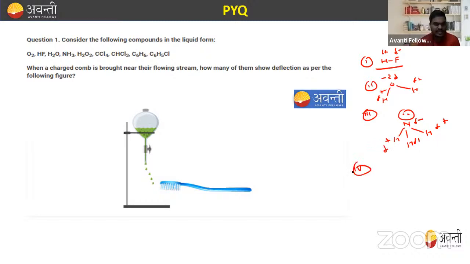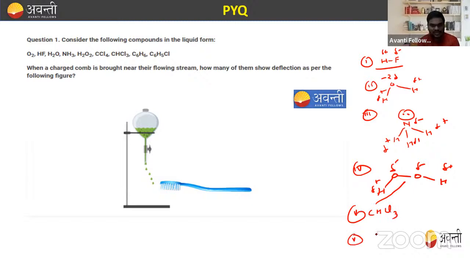On a similar basis, anything more? H2O2. So H2O2 has a structure like O, H, O, O, H. So they have negative and positive, negative and positive. So they are also polar molecules, right? Next one is CHCl3. CHCl3 is also a polar molecule.